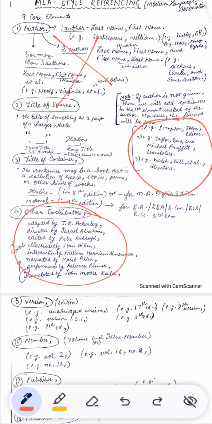If we are having 3 directors, 3 authors, 3 translators, whatever the three contributors are, for example, 3 directors, Bill Walsh, Ben Taylor, Michael Prophet, whatever the directors, translators, editors are, we have to just look at the first director or first contributor. We have to look at the first author. Then the answer will be Walsh, Bill, et al., directors, and then period.